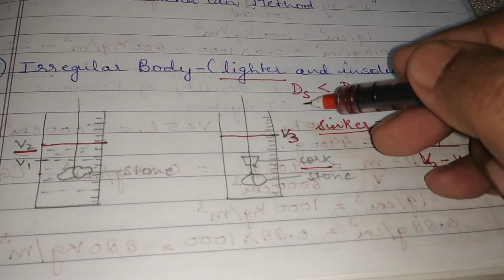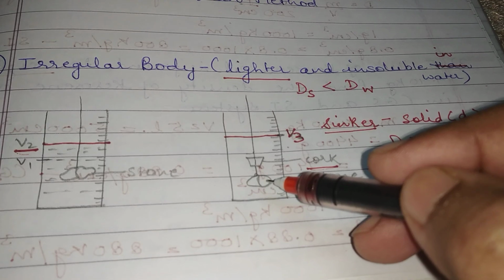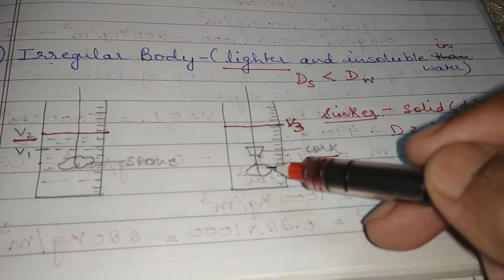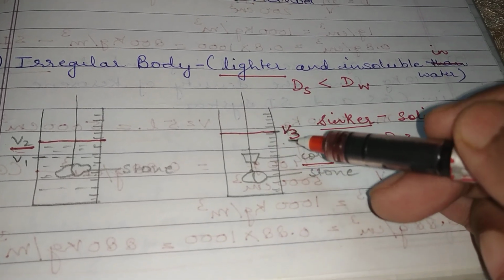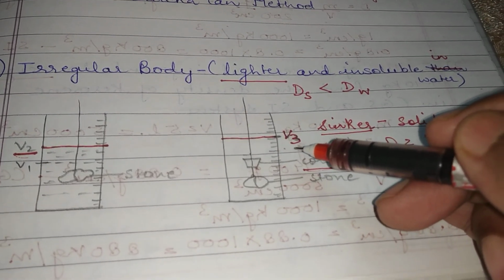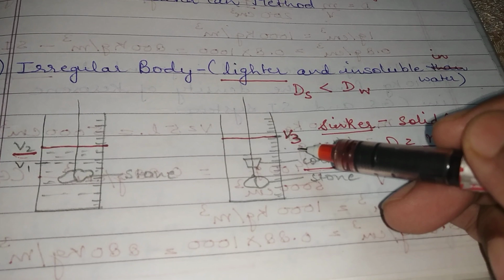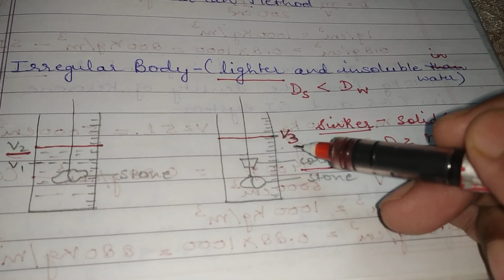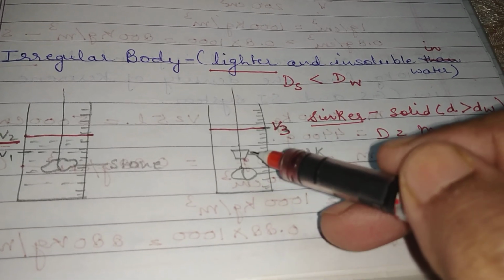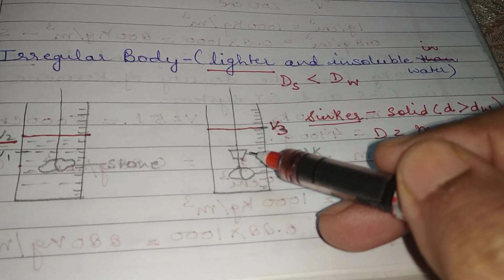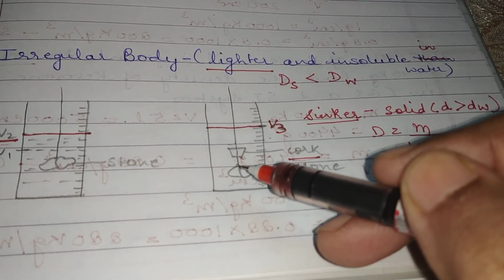Now we'll tie the cork with this stone and again immerse it in water. The level will now rise, and let's say the volume of water becomes V3. That means V3 is the volume of the water along with the sinker and the cork.